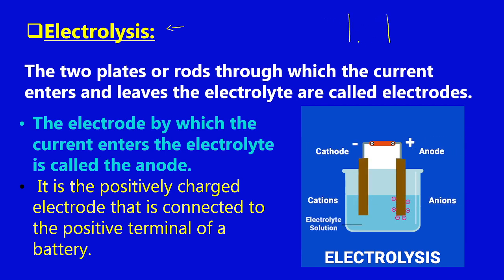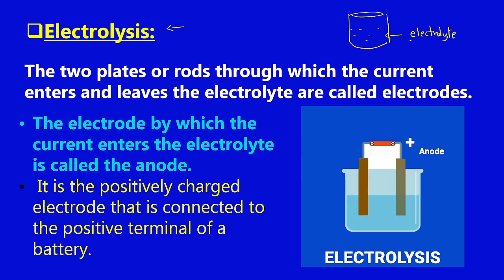You need a conducting solution, and that conducting liquid is termed as electrolyte. What is an electrolyte? A conducting liquid. It can be an acidic solution, salt solution, or a basic solution. Anything which will allow electric current to pass through it is termed as electrolyte.